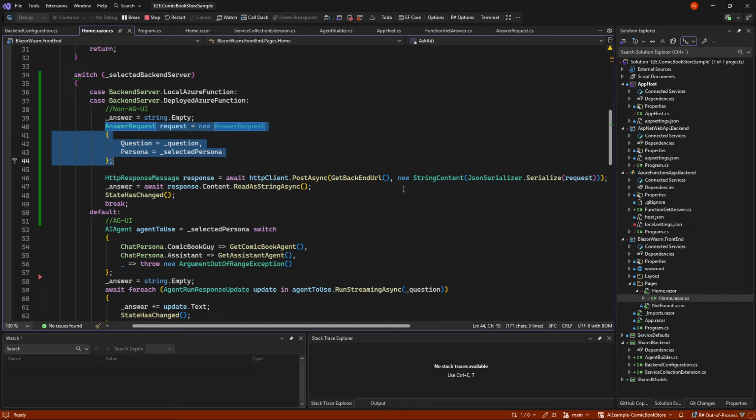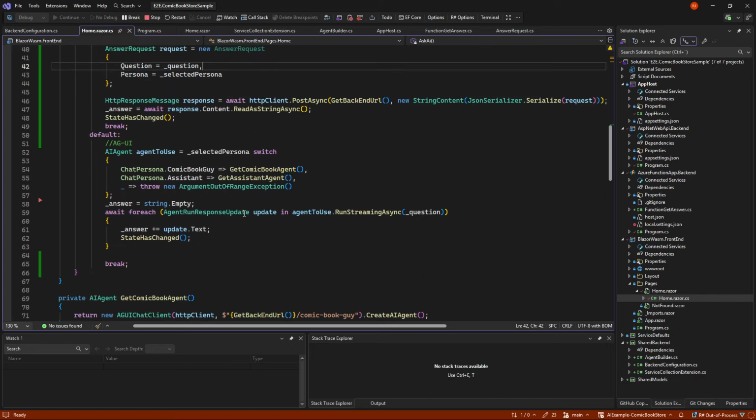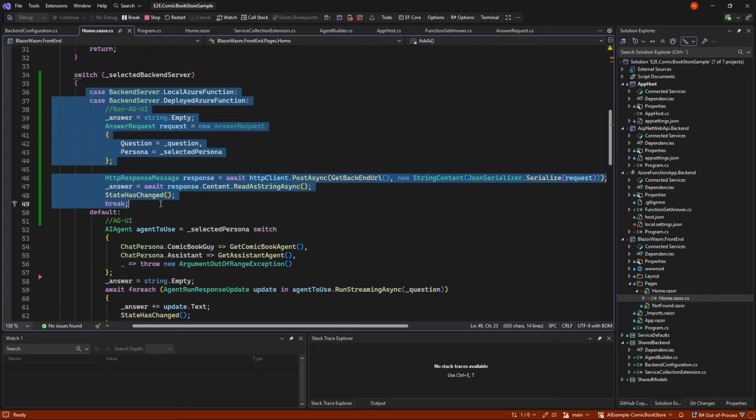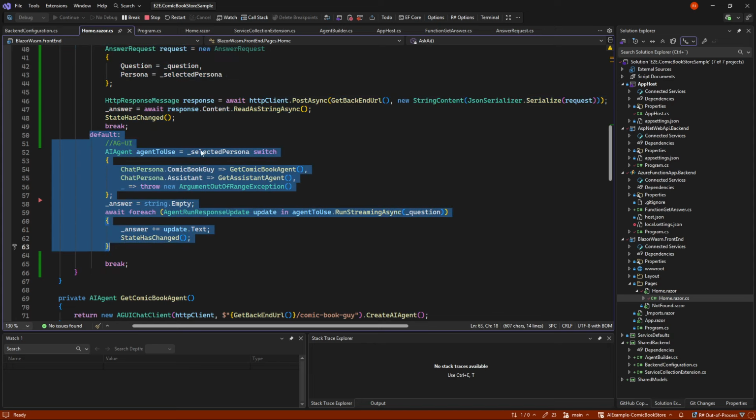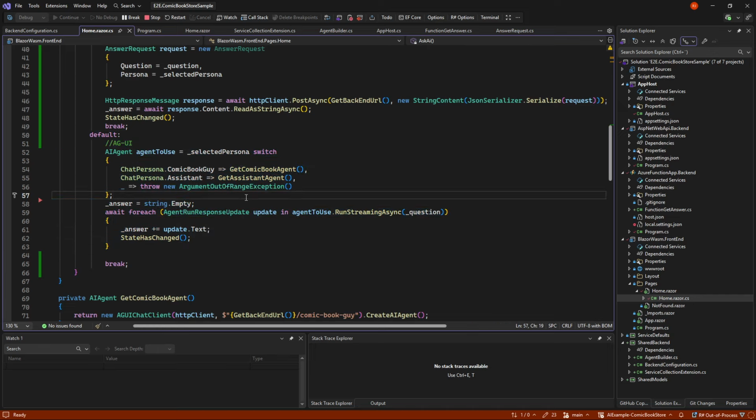And doing it like this, of course, is insecure now, because someone could go and begin to spam our Azure function, of course. But that is not our intent here. It's to have a public site without any credentials up here. So we could do it if we don't support AGUI, and if we do support AGUI, it is just the normal way of doing it in the past here.